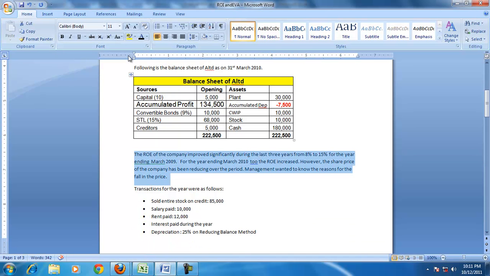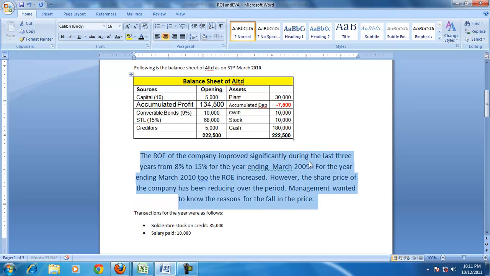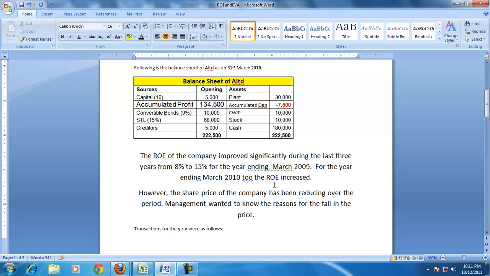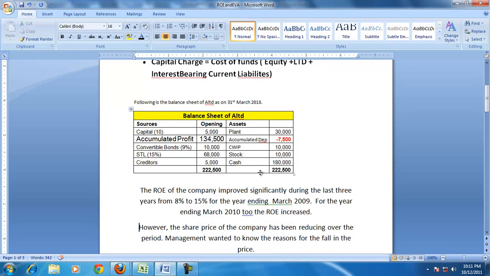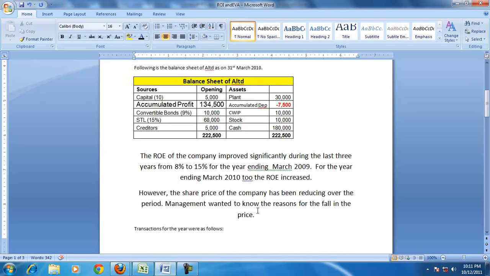And interestingly, it is also given that the ROE of the company has been increasing in the last 3 years, and for the year ending 2010 too, it has increased. However, the share price has not been increasing. So will EVA provide an answer or hint to this particular behavior of the market?